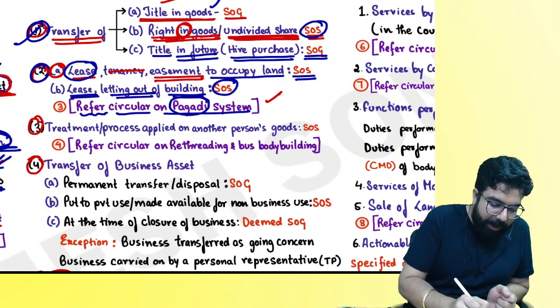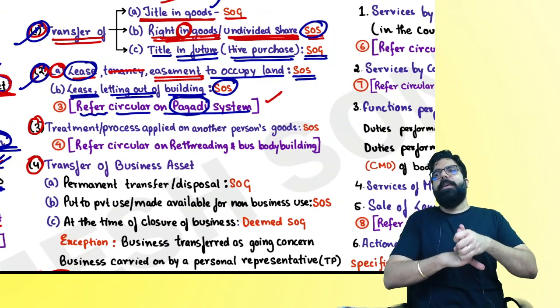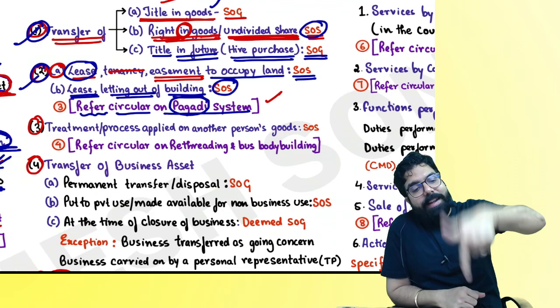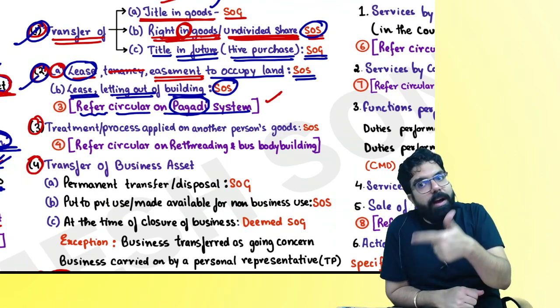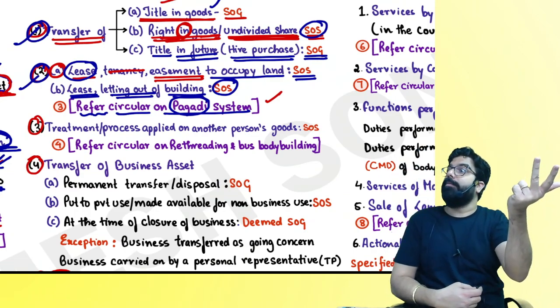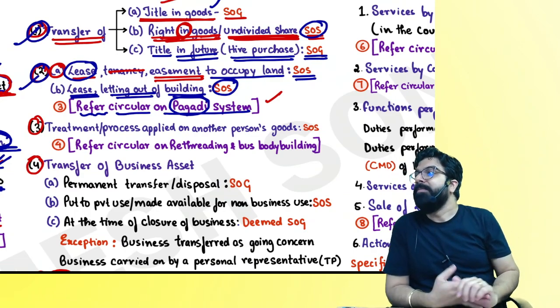Can you tell me what are the two things which I have gone ahead and told you? Number one, transfer. Transfer of title is always supply of goods. Right in the goods, supply of service. Title is transferred in future, then goods. Can we go ahead, everyone?